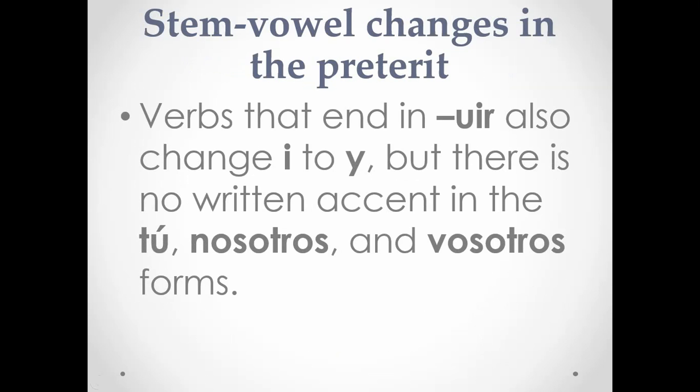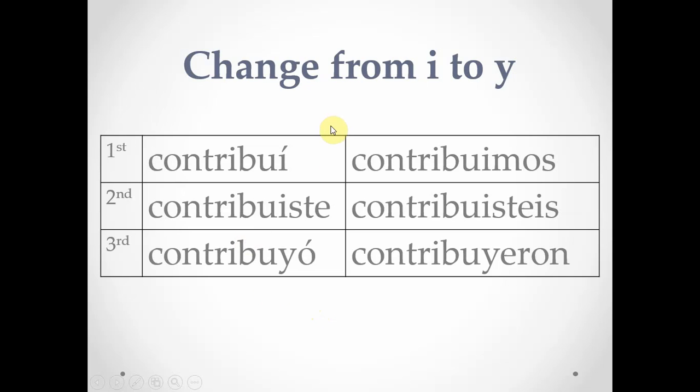Okay, and then verbs that end in UIR also change the I to Y, but there's no written accent in the nosotros and vosotros forms. So only if it has UIR as its ending. So contribuir is to contribute. Contribuí, tilde. Contribuiste, no tilde. Contribuyó, tilde on the O as normal.